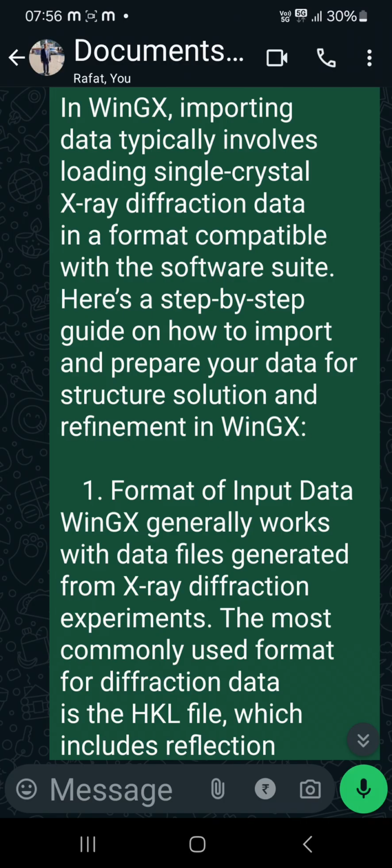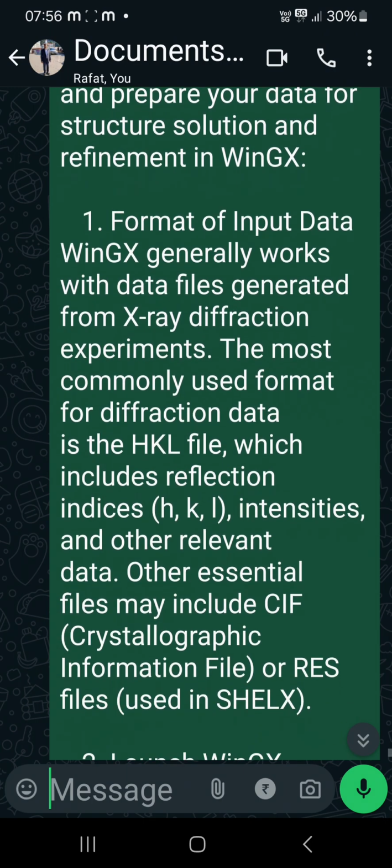WinGX is an interface software for crystallography. In WinGX, importing data typically involves loading single crystal X-ray diffraction data in a format compatible with the software suite. Here is a step-by-step guide on how to import and prepare your data for structure solution and refinement in WinGX.